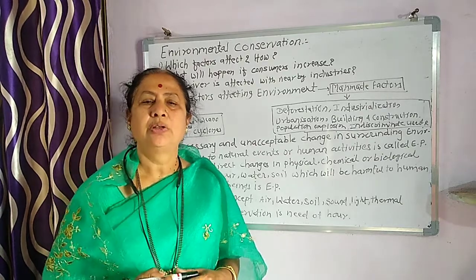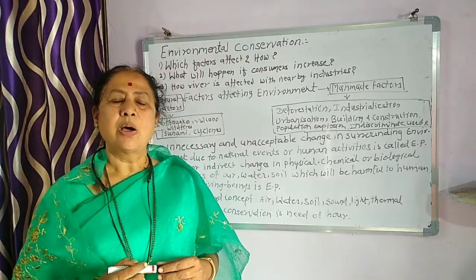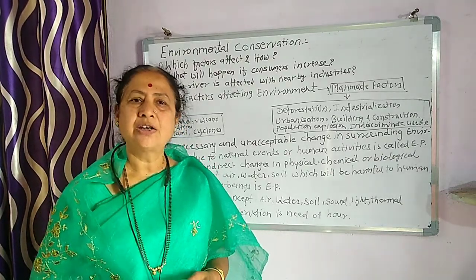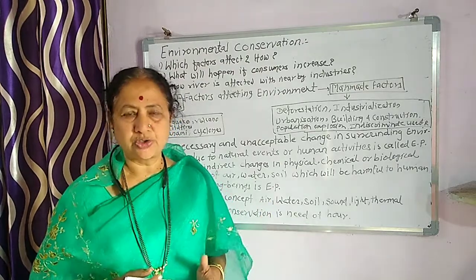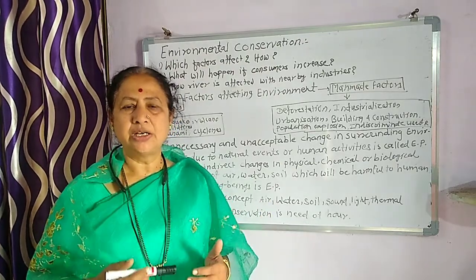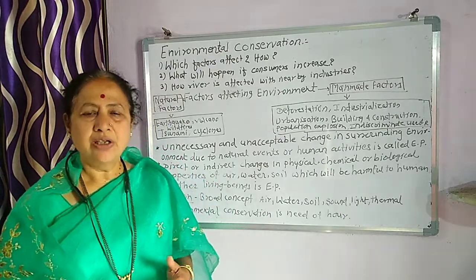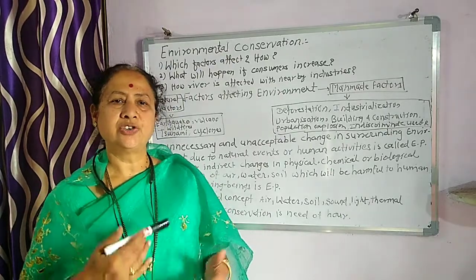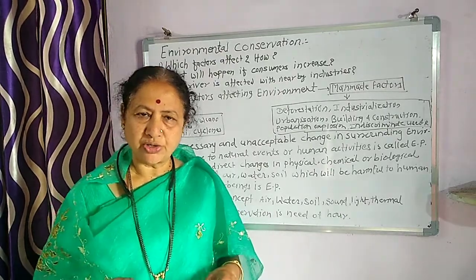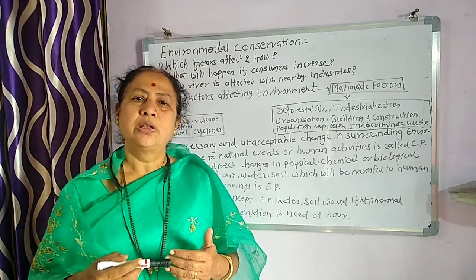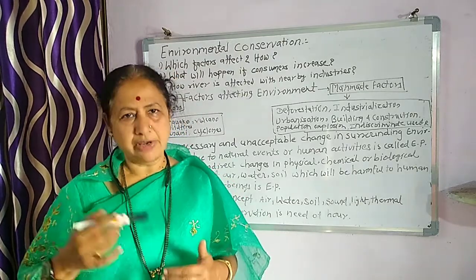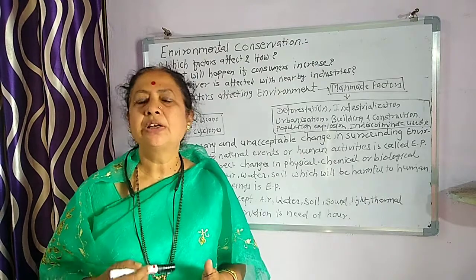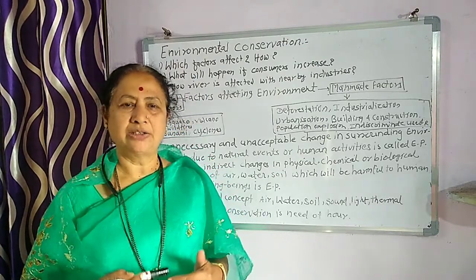And we should know that pollutants differ in different situations. You can consider a particular thing as very good and essential for a particular ecosystem, and it becomes a pollutant in another way. For example, consider the water hyacinth.